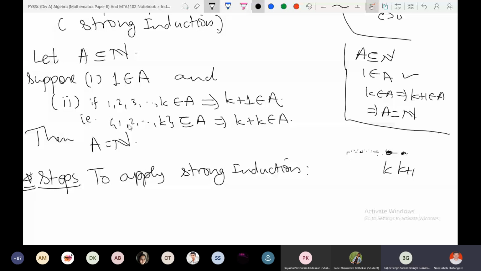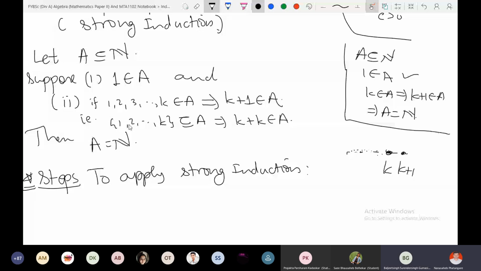When you are saying k is variable, then why prove for k plus 1? Then it will vary: k plus 1, k plus 2, k plus 3. Right. So logically, at the moment we are fixing some k, and from that k we are proving for k plus 1. What k we are fixing, that doesn't matter.